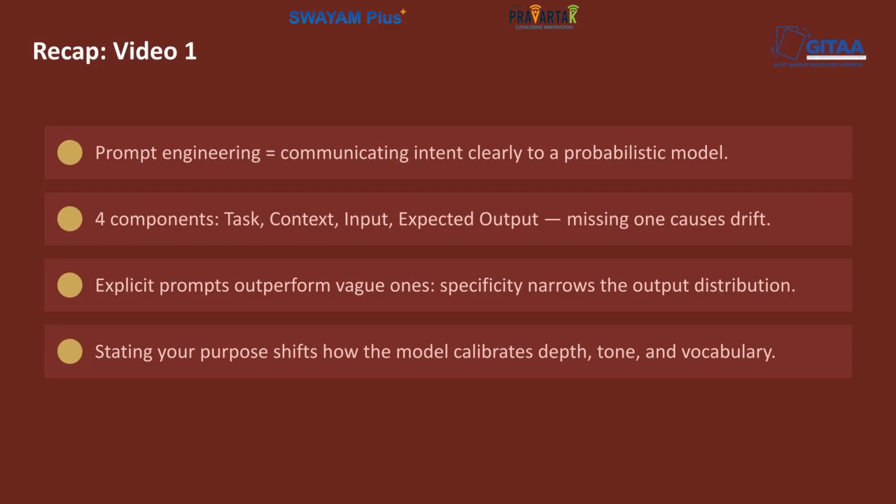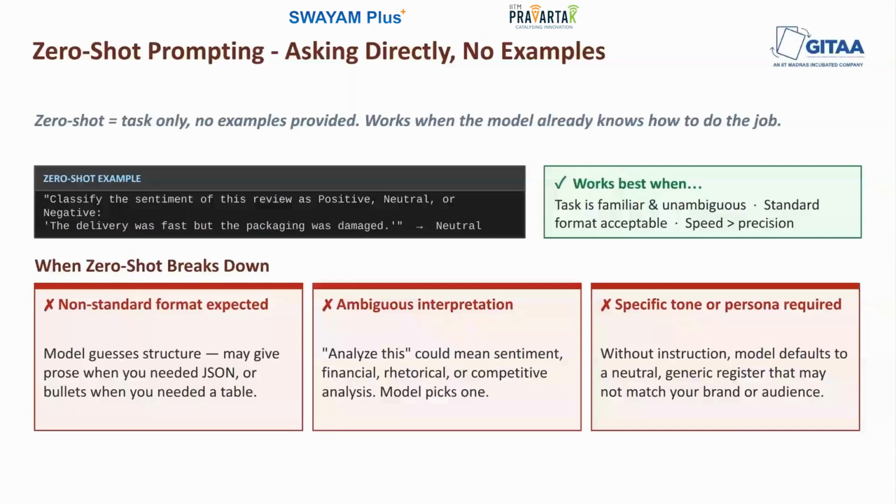A quick recap of the previous video before we go. Prompt engineering is basically communicating intent precisely. Wording shifts the probability distribution of outputs, so every word matters. Prompts need four things: task, context, input, and expected output. Missing any one produces inconsistent results. And stating your purpose, why you need something, often makes a bigger difference than any other single addition. So carry those ideas forward, and today's techniques are directly built on them.